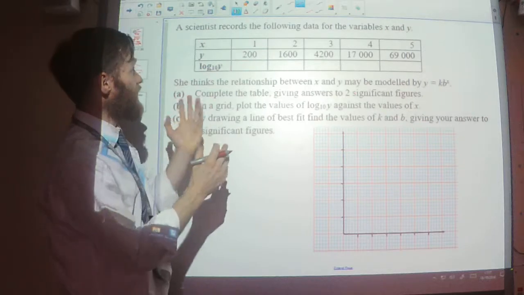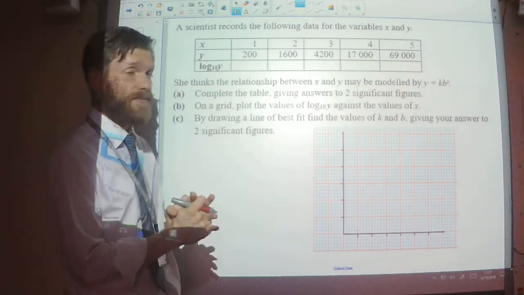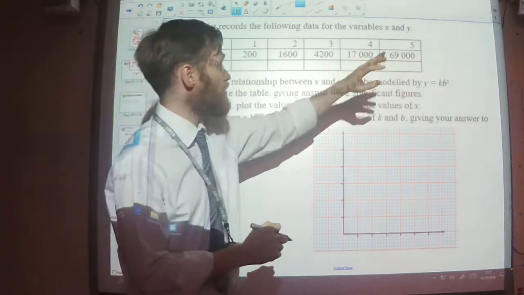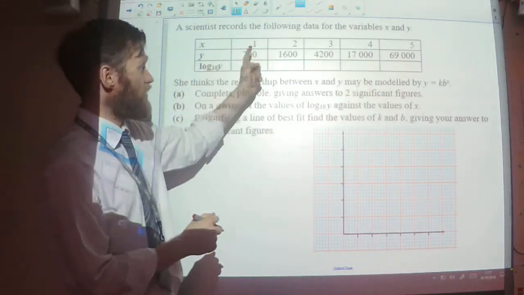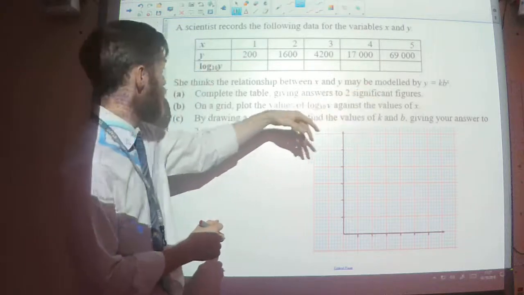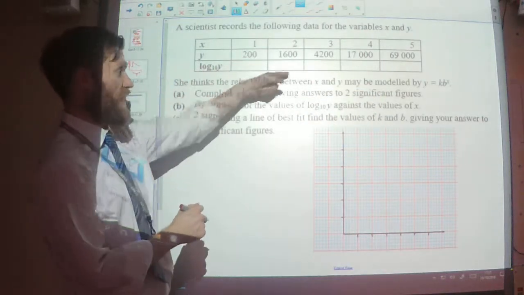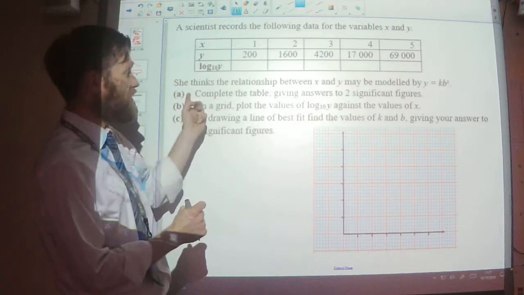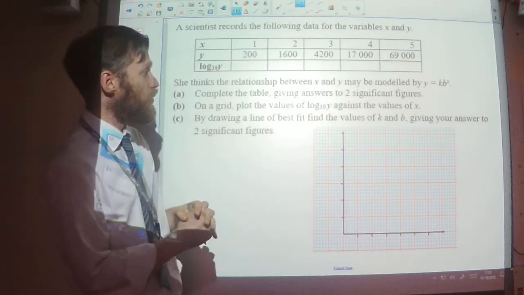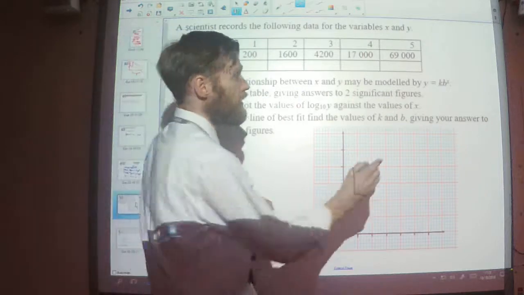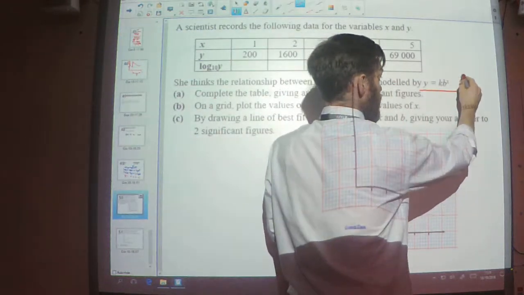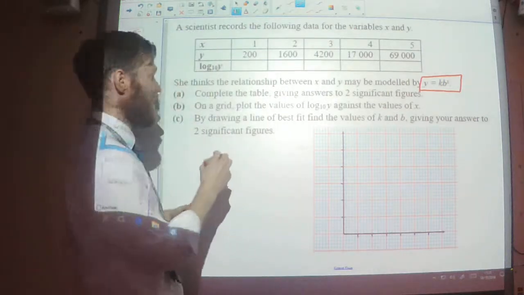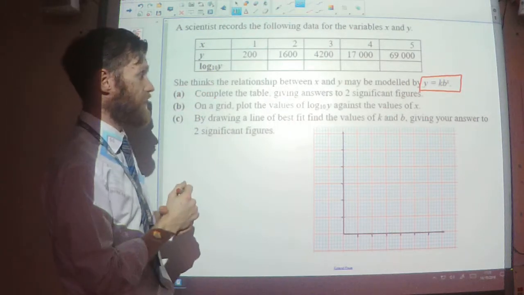So, it says, a scientist records the following data for variables x and y. So I've got x: 1, 2, 3, 4, 5. Y is 200, 1,600, and so on. And you can see I've got an extra row at the bottom there for log to the base 10 of y. She thinks that a relationship between x and y may be modelled by y equals kb to the power x.